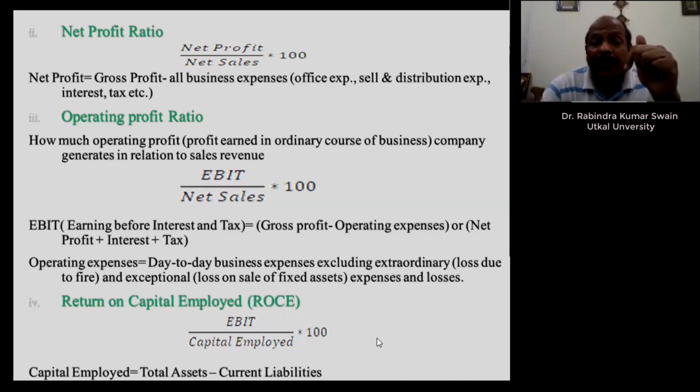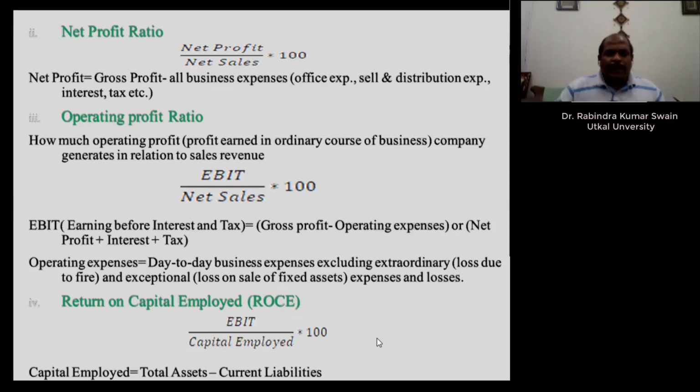So net profit plus interest, that is finance cost, and tax. Out of that, the interest earned on non-trade investment has to be adjusted. Interest on trade investment is already there, so don't deduct. If interest on non-trade investment is included in that, then deduct it. Your non-trade investment is not part of capital employed.